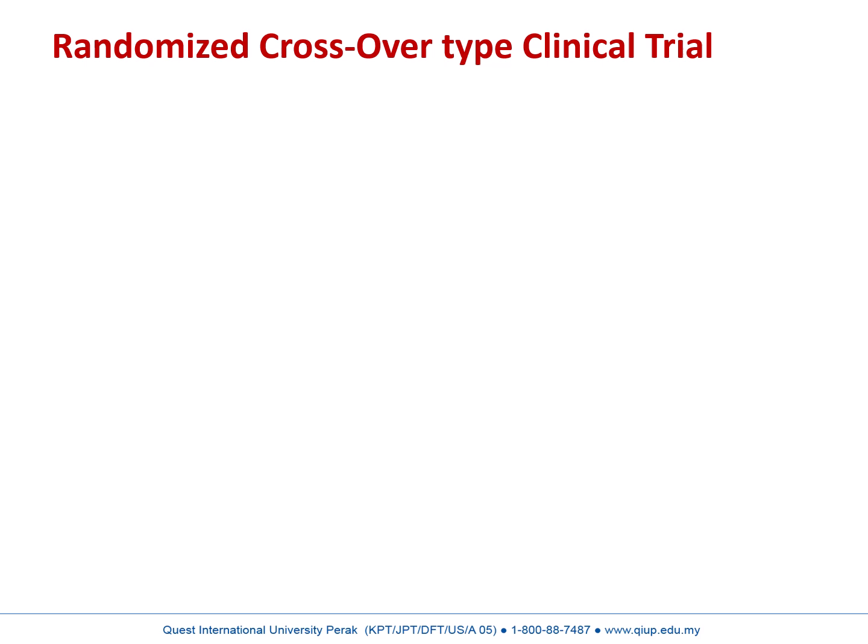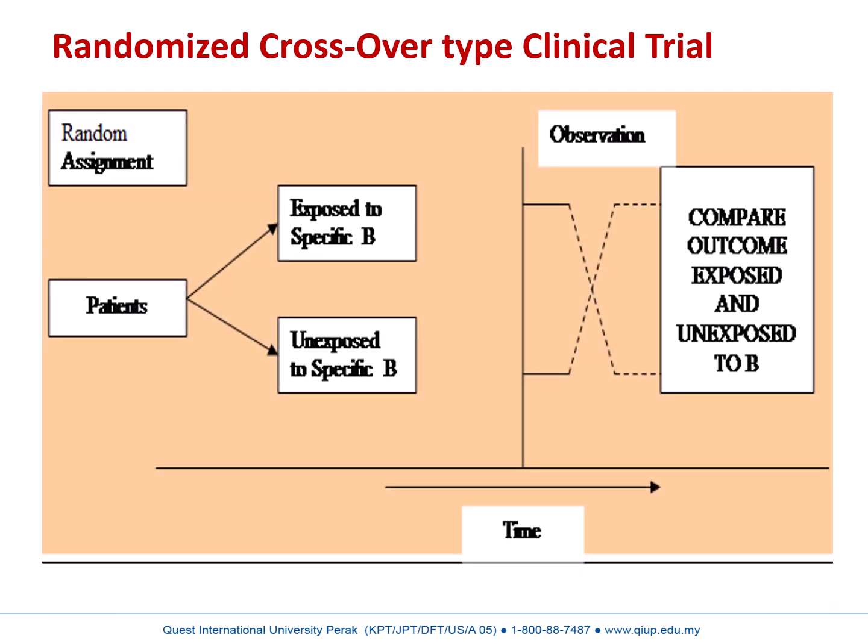Randomized crossover type clinical trial. So, patients are randomly assigned to treatment A or treatment B. Treatment A is the exposure group. Treatment B means placebo or comparison group. Then for some period of time, one group gets treatment A, another group gets treatment B. Then there is a washout period. After that, the first group gets treatment B and the second group gets treatment A. Now we can see in detail.